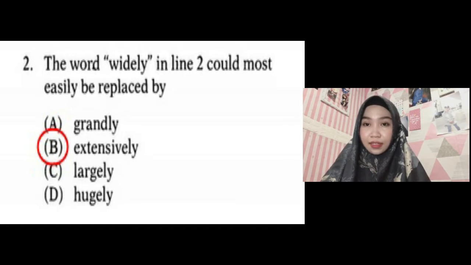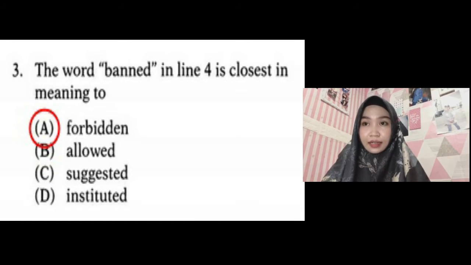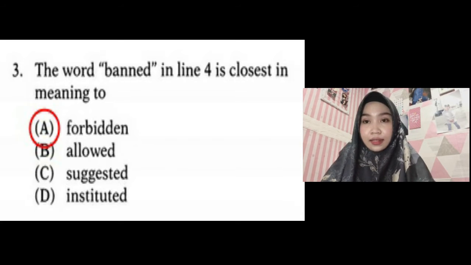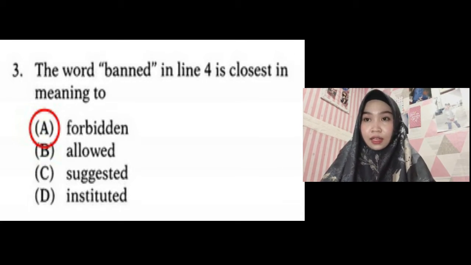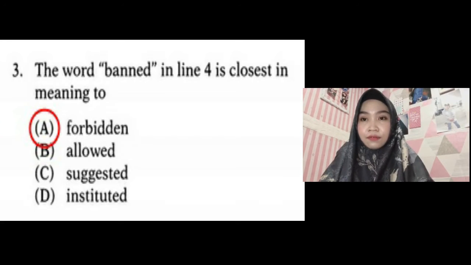The next question is number 3. The word "ban" in line 4 is closest in meaning to... The answer is A, forbidden. Because the word ban means the same as forbidden. The meaning is not allowed or banned. So it must be closest in meaning to forbidden.